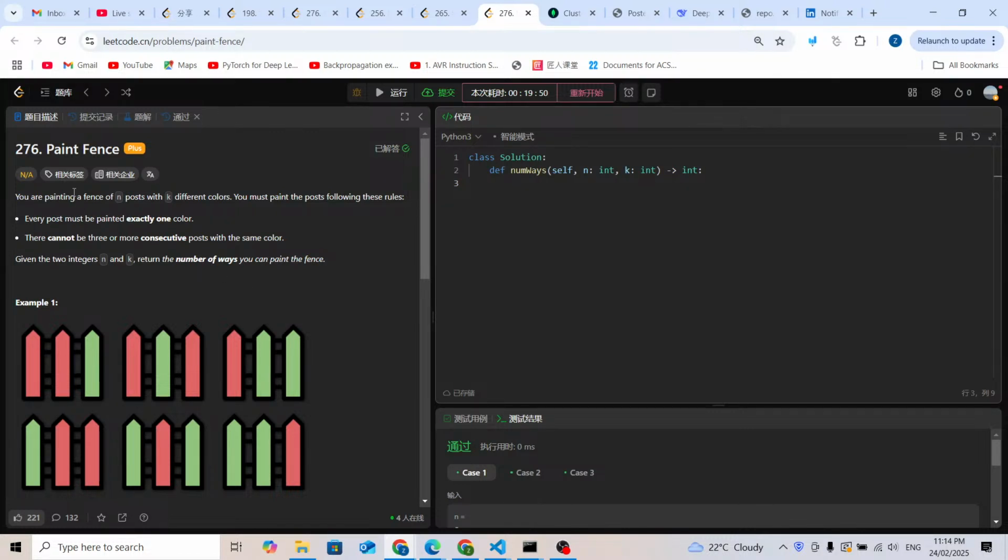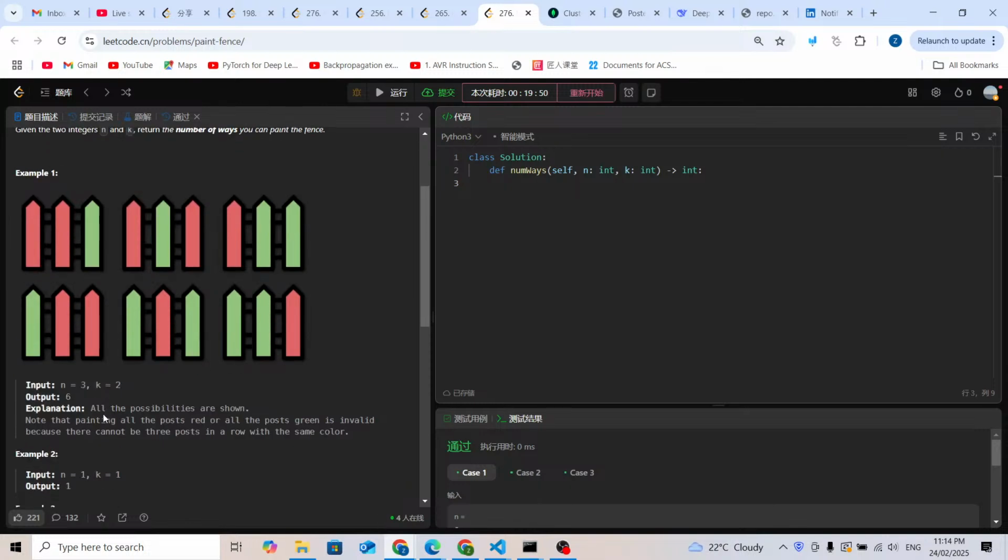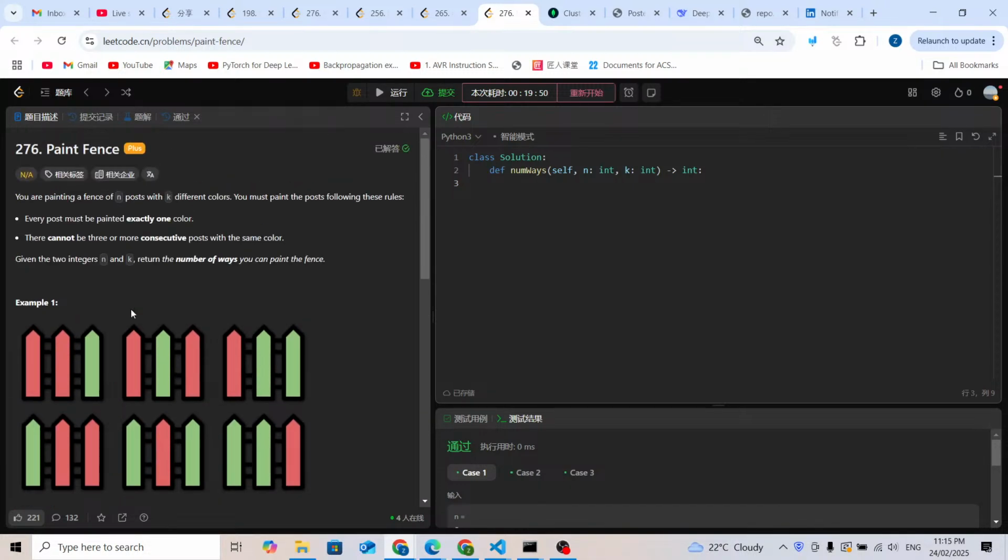Paint Fence. For this problem, we are given two integers, n and k, and we must paint the posts following these rules. We are painting a fence of n posts with k different colors, and we have to follow these rules.